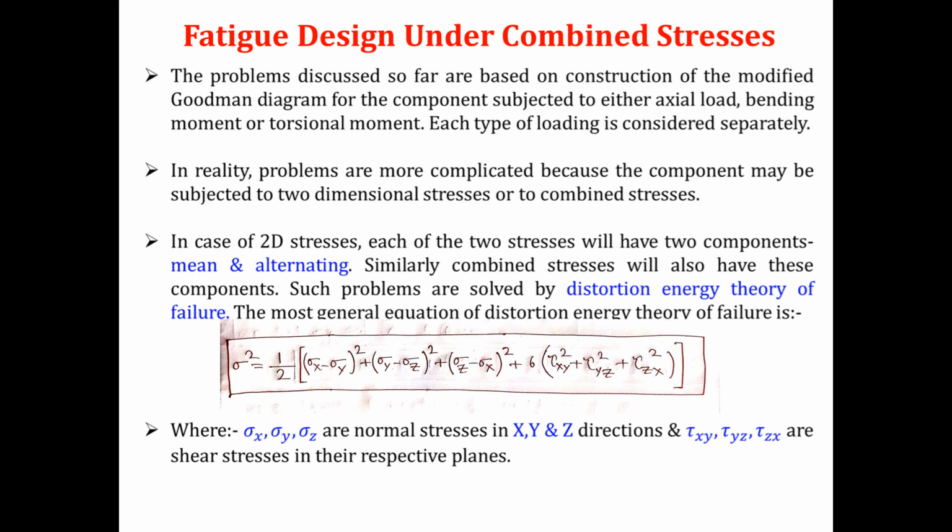So here there can be two conditions. The first condition is that the entire component is subjected to a combination of bending moment, torsional moment and axial load. The second condition is that the problem can be a two-dimensional or a three-dimensional problem, because the problems we solved until now were 1D problems, whether it was the modified Goodman diagram for axial and bending stress or for torsional shear stress. But in fatigue design under combined stresses, two types of problems can come: when the component is subjected to either two-dimensional or three-dimensional stresses, or to combined stresses, that is a combination of axial load, bending moment and torsional moment. Then how do I design the component?